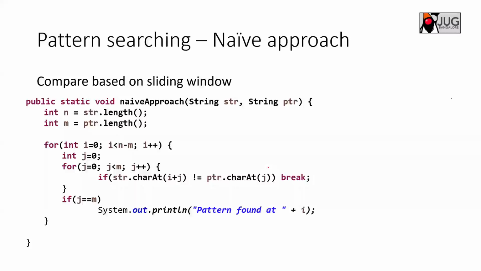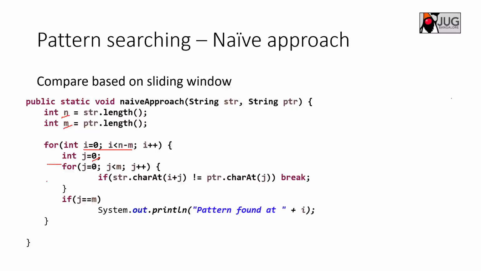Let's do this naive approach. I think I just spoke about this. You take the length of the string to be searched, n, and the length of the pattern to be matched, m. Then you go through from 0 to n minus m, because beyond that there will be fewer characters than the pattern, right? That's why. And initialize j.